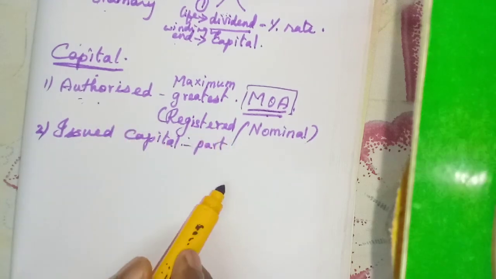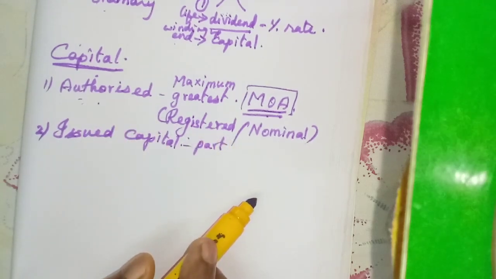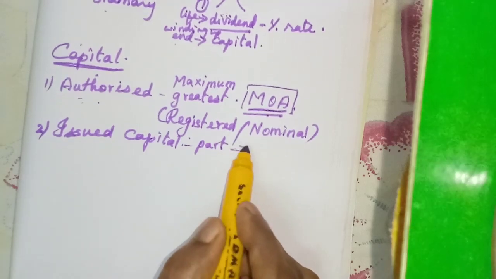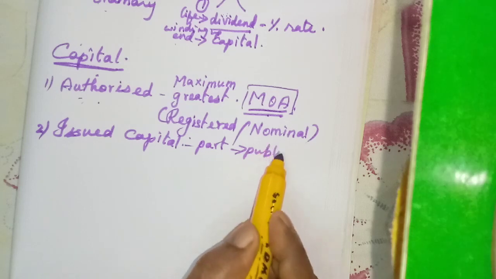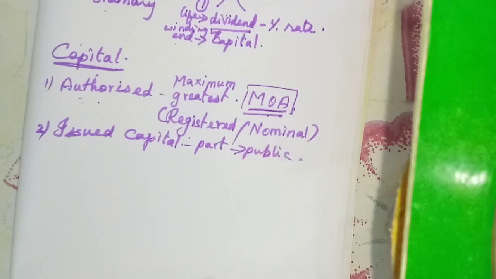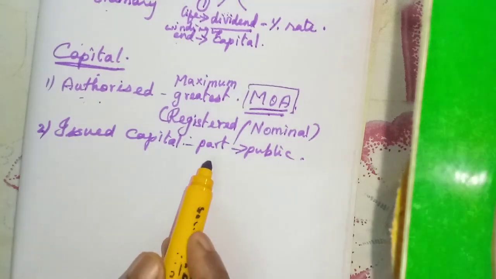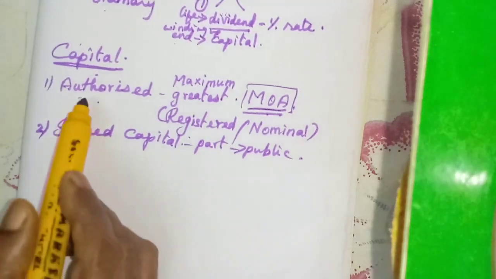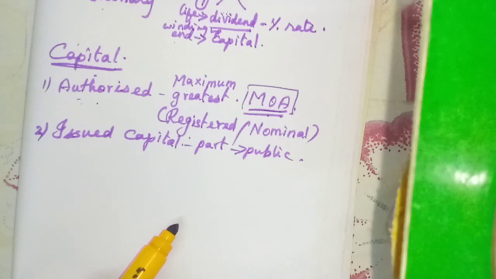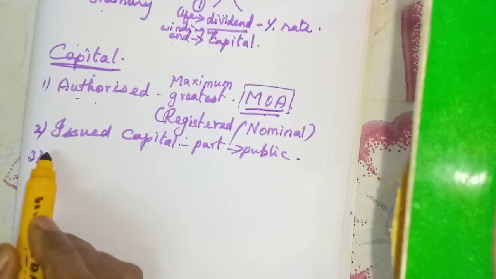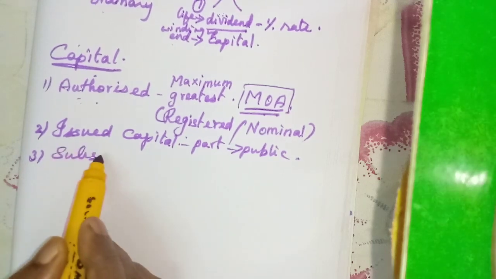A part of authorized capital will be issued to the public, that is, offered to the public for subscription. The public will subscribe, each person. So issued capital is a part of authorized capital. Then the next one: a part of issued capital is called subscribed capital.